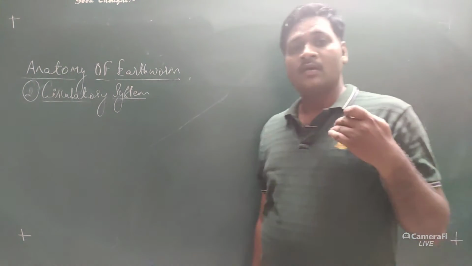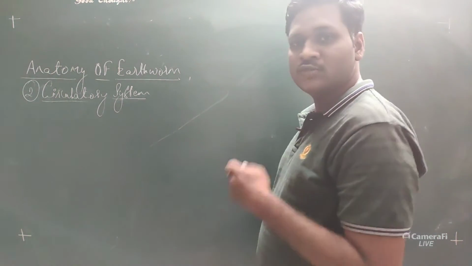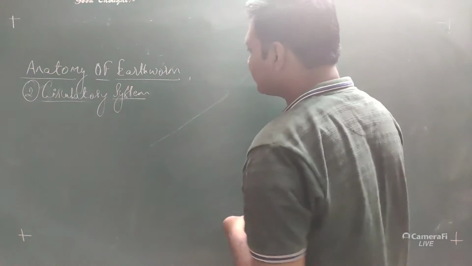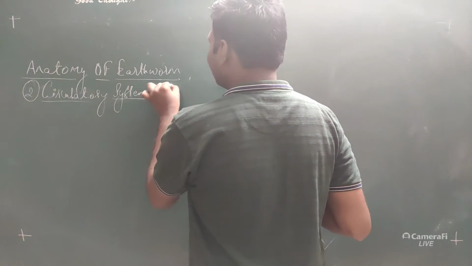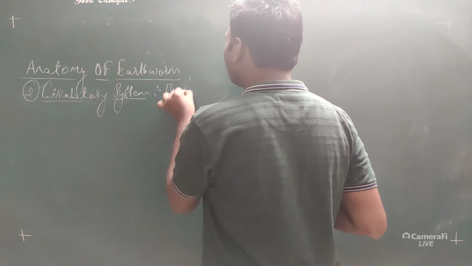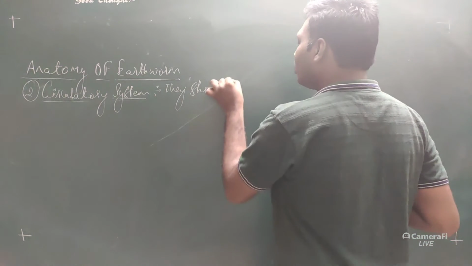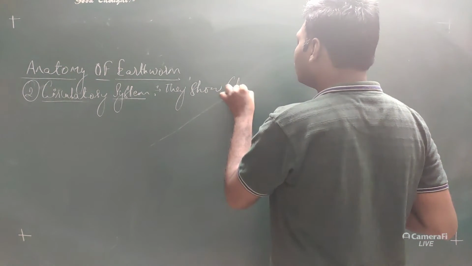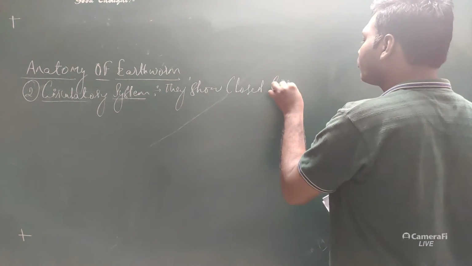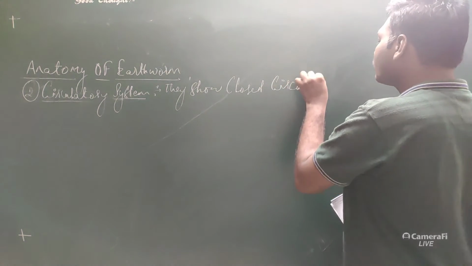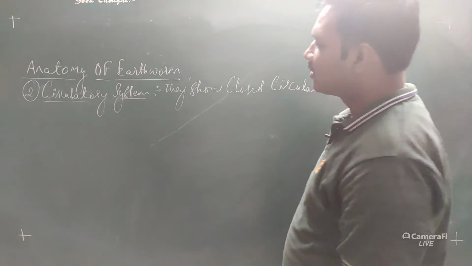That means the blood is confined to the blood vessels, so blood flows through the blood vessels throughout the body. So the earthworm shows closed circulation.